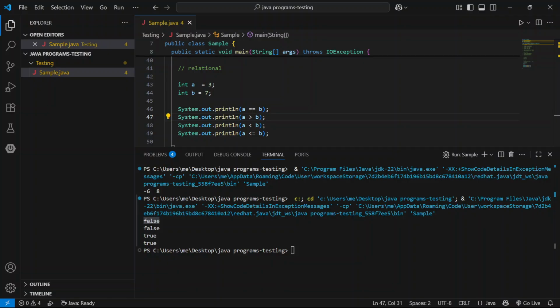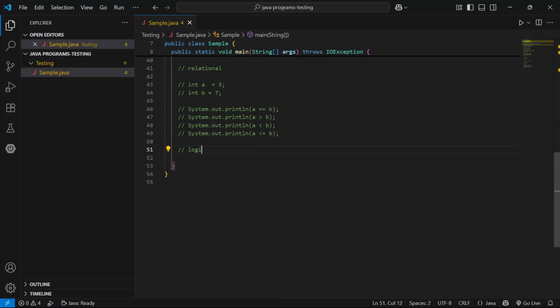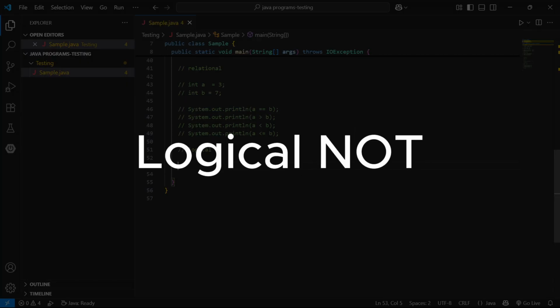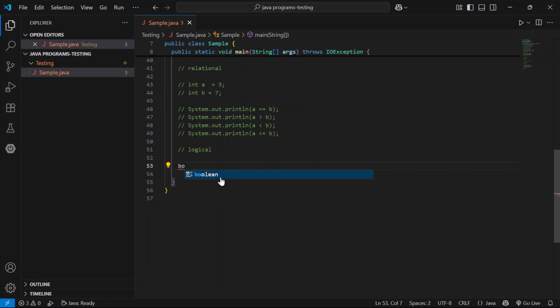And next move to logical operator. Logical operators work with Boolean values. The operators are logical AND, logical OR, and logical NOT. Here, take Boolean a equal to false, and one more Boolean b equal to true.